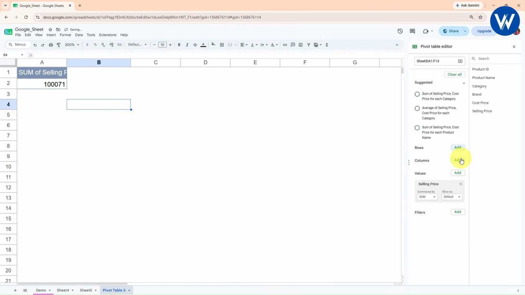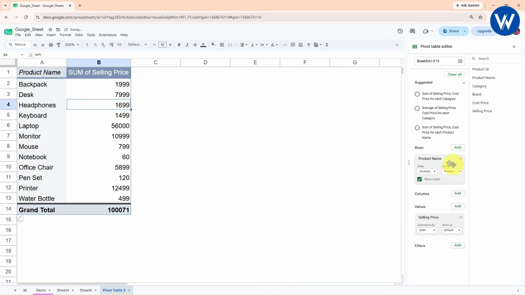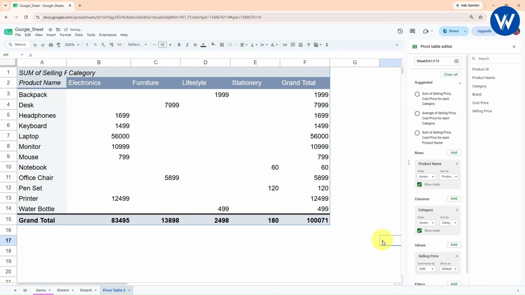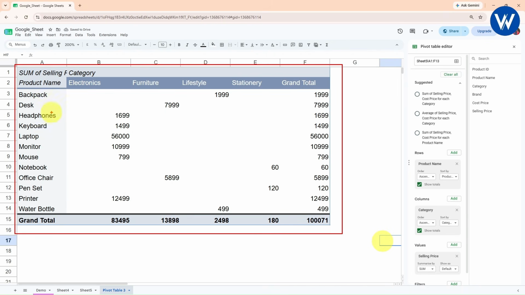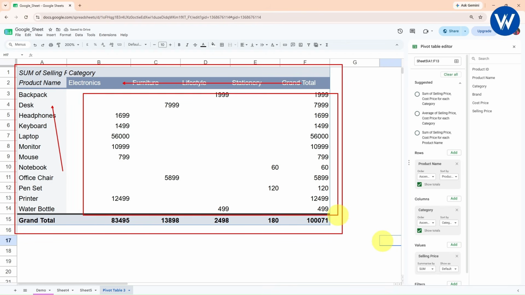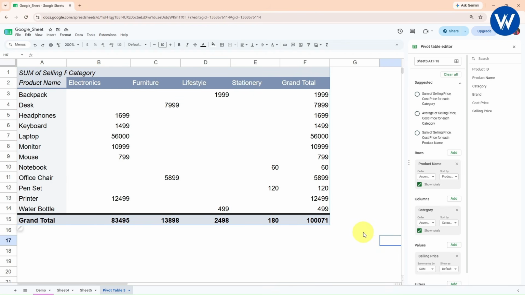So what we will do, guys, in the row I will add the product name. Perfect. Now you will get the pivot table according to product-name-wise sum of selling price. In the column I will be inserting the category. Now it is completely perfect. It is a two-dimensional pivot table where you can see the rows, categories, and these are the values. This is how you can create a pivot table. I hope you guys understood.